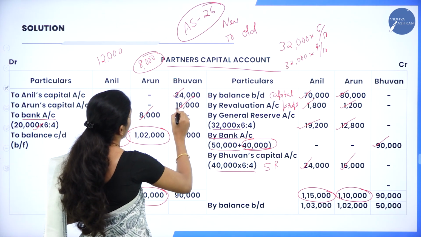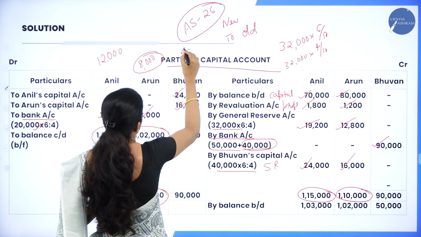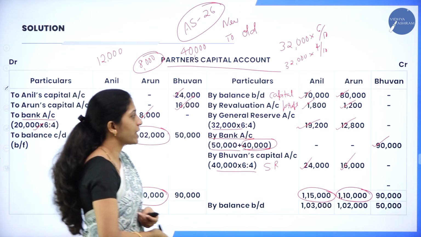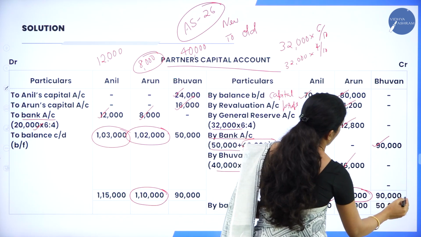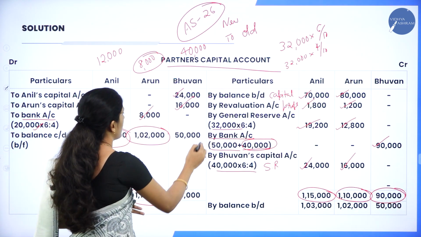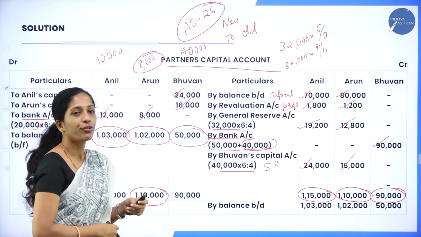So here 24,000 plus 16,000, so it is 40,000 in the debit side, whereas coming to the credit side, it is 90,000. So 90,000 is more, right? 90,000 both the side minus 40,000. So the balancing figure is 50,000.